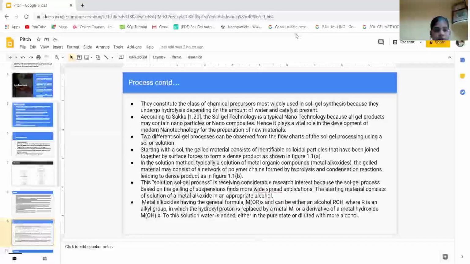The solution sol-gel process is receiving considerable research interest because the sol-gel process based on the gelling of solutions finds more widespread application. The starting material consists of a solution of a metal alkoxide in an appropriate alcohol. By using this process, we have successfully created nanoparticles.